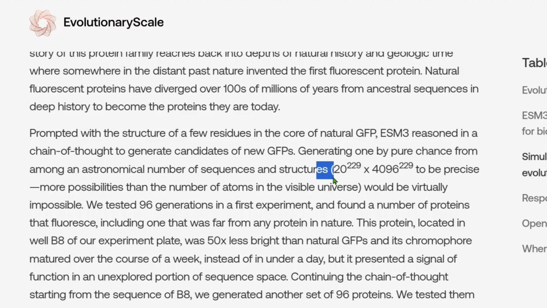Now, whatever proteins that we have discovered, we know the sequence, we know the structure, and we know the function. So we have trained the language model on those available structures, sequences, and functions. Now we have hidden one or two amino acids and used our model to predict those amino acids.